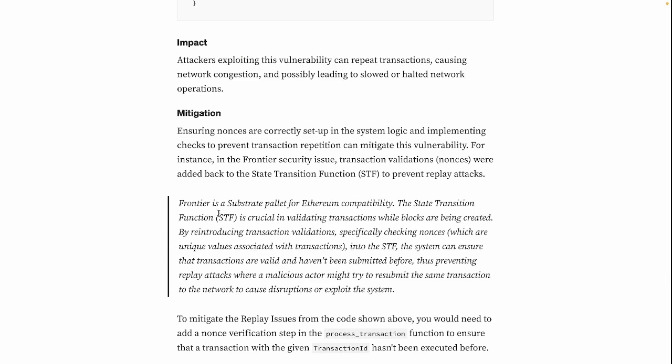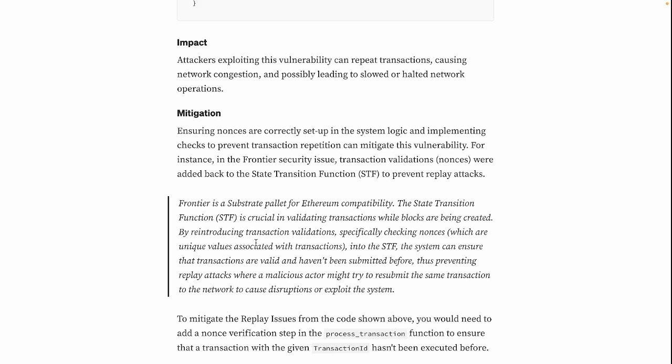Now let's make a parenthesis here, because Frontier is a Substrate pallet for Ethereum compatibility, and the state transition function, or STF, is crucial in validating transactions while blocks are being created.